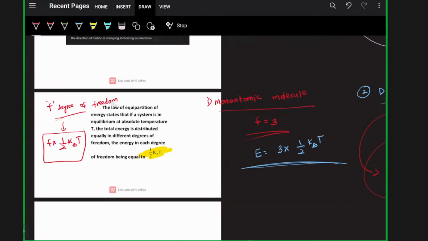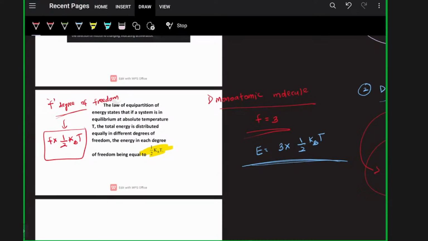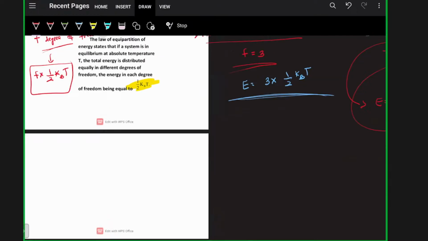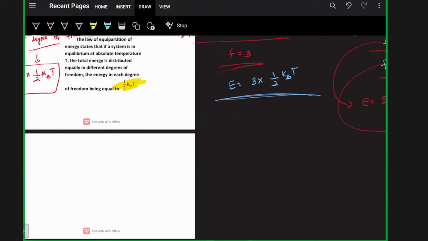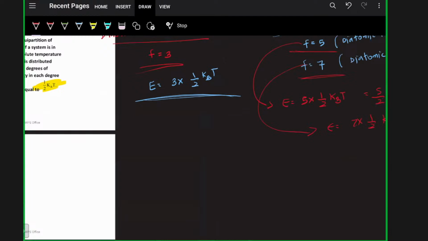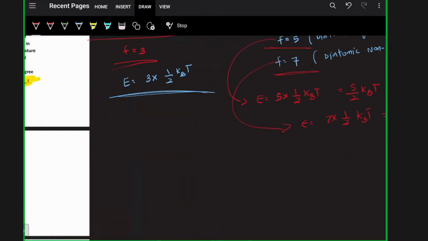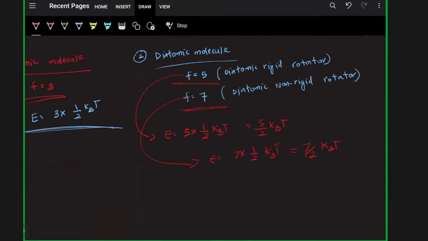Okay, let me move to the next question. The next question is, what is net force? Force is a vector quantity, so net force will be a vector addition. Also, I have brought a question for you, so let me solve that. It will be clear for everybody.